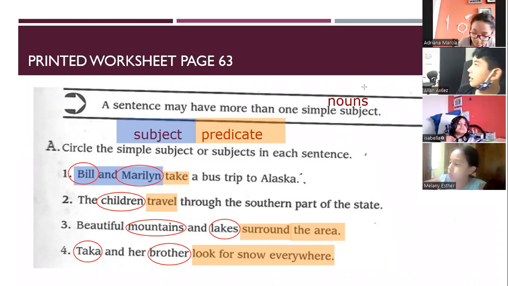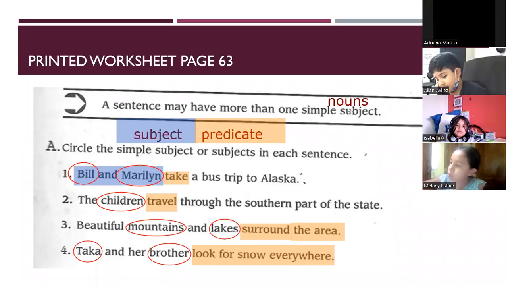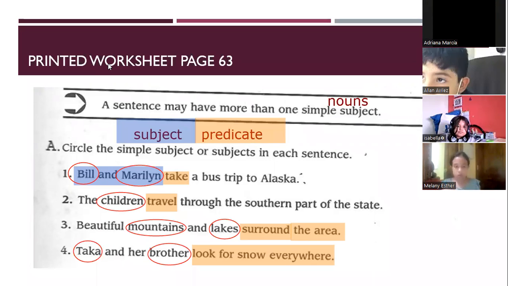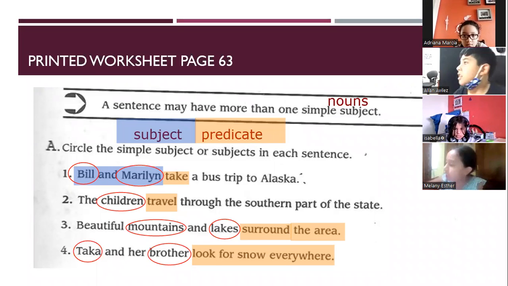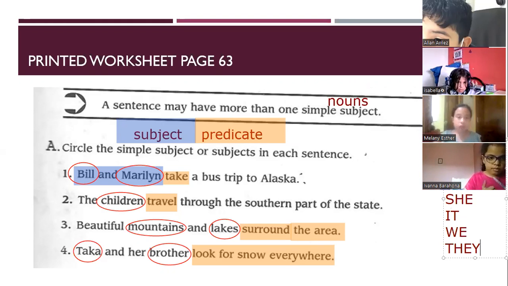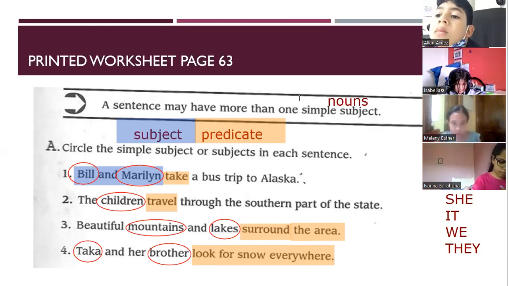A pronoun also can be a simple subject, but a subject pronoun, not any kind of pronoun. What are the subject pronouns? The subject pronouns are I, you, he, she, it, we, and they. These ones could be simple subjects, but her is not in this list because it's not a subject pronoun. Okay?